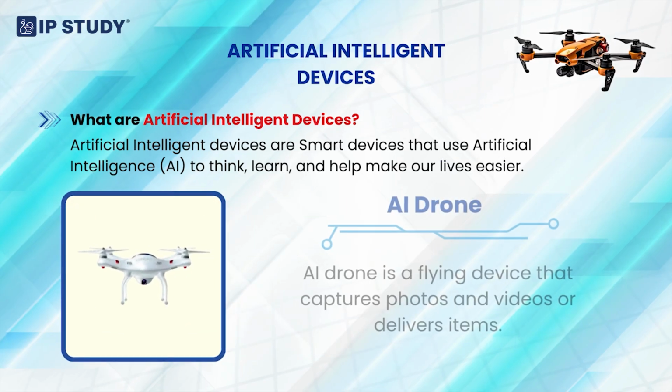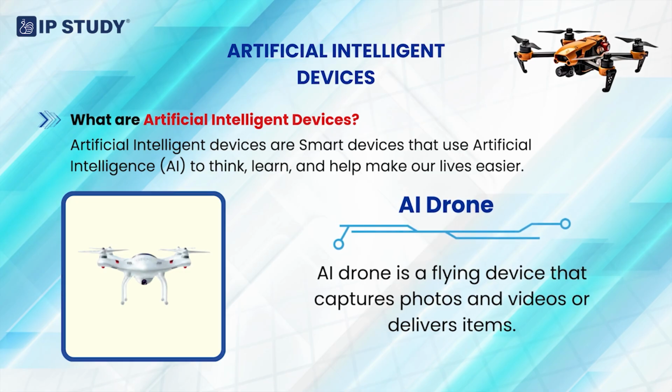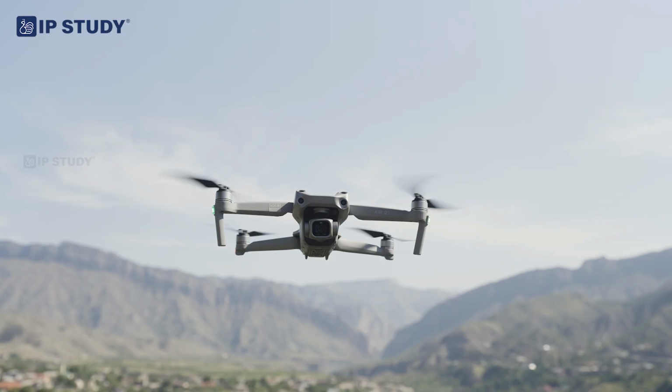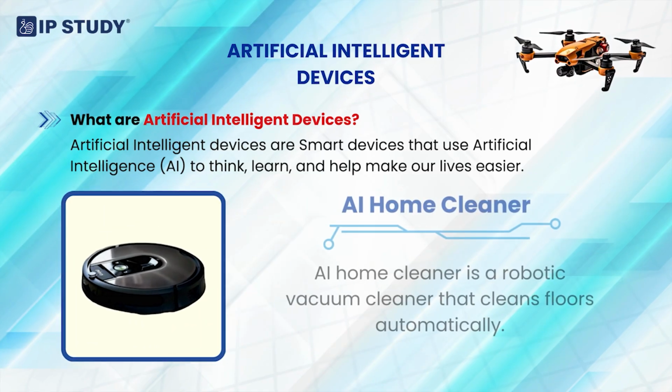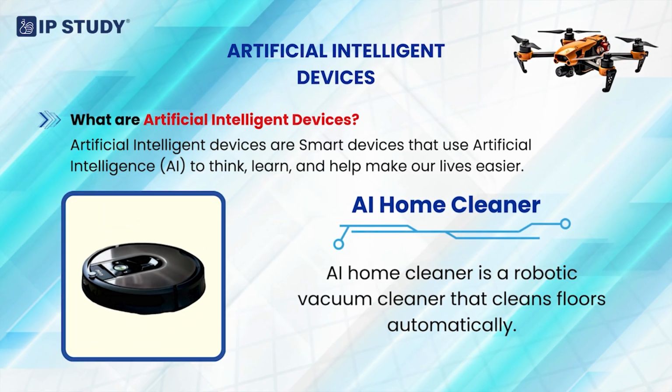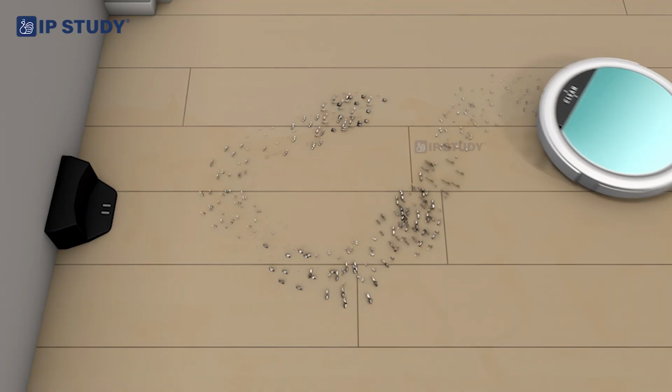AI drone. AI drone is a flying device that captures photos and videos or delivers items. AI home cleaner. AI home cleaner is a robotic vacuum cleaner that cleans floors automatically.